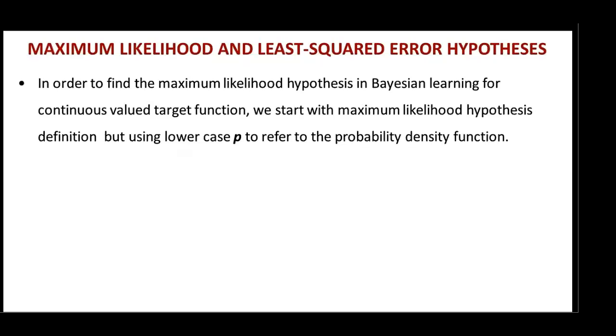That is, h_ML is equivalent to argmax of p of D given h for all h belonging to H. Here we have used p in lowercase to indicate it is a probability density function. We don't know the actual probability of D given h in this case because the target is distributed continuously.